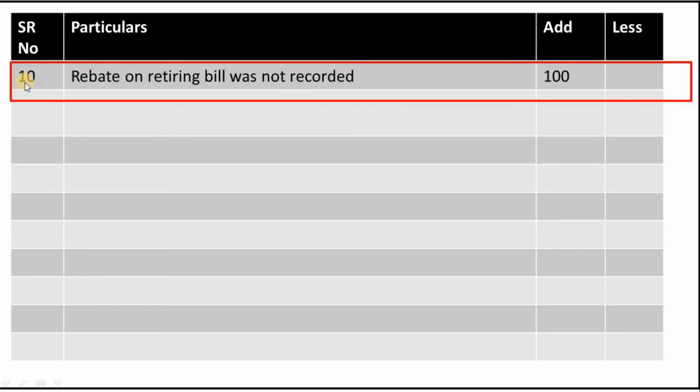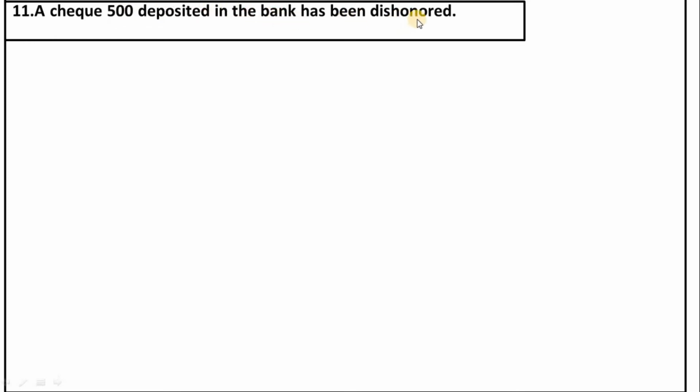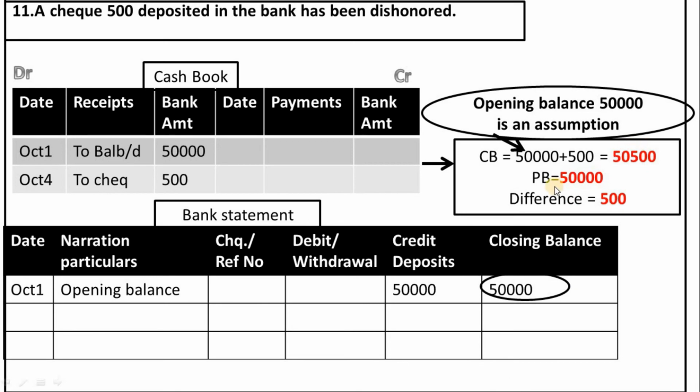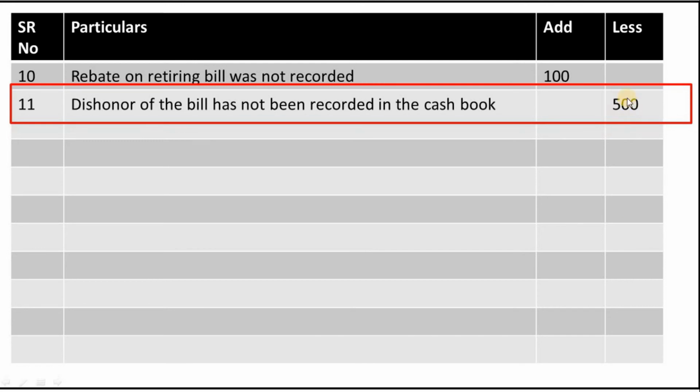The serial number is 10. Our next transaction is a check of 500 deposited into bank has been dishonored. When we deposit a check into the bank, we mention that amount on the debit side of the cash book. Since it is dishonored, the bank has not credited any amount. So the cash book balance will be more than the passbook balance. So we will deduct this amount from the cash book balance. We will mention this 500 in the less column of the bank reconciliation statement. In the particulars column, we will mention dishonor of the bill has not been recorded in the cash book. The serial number is 11.